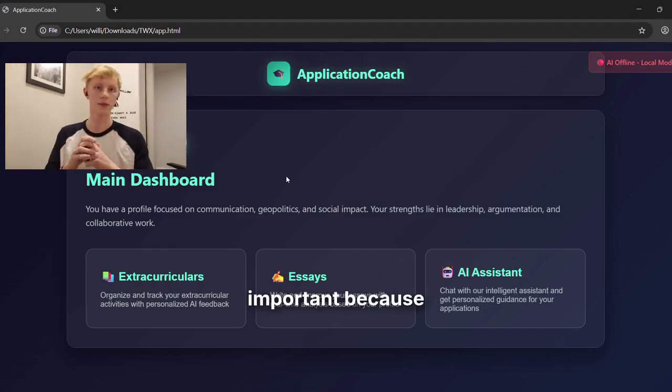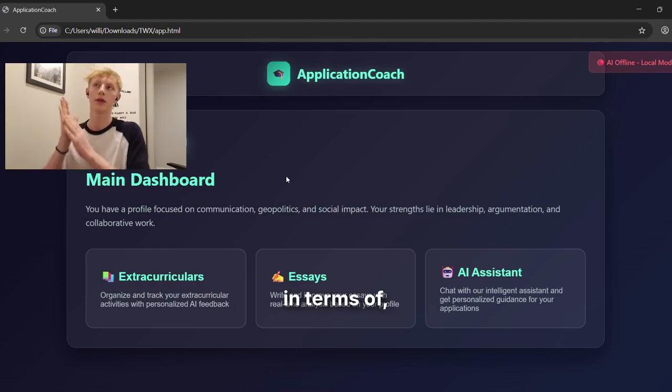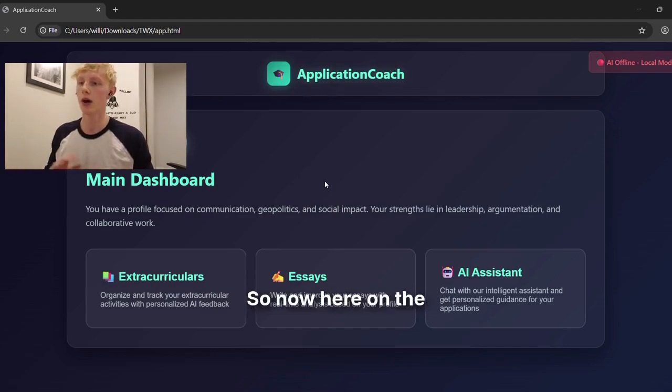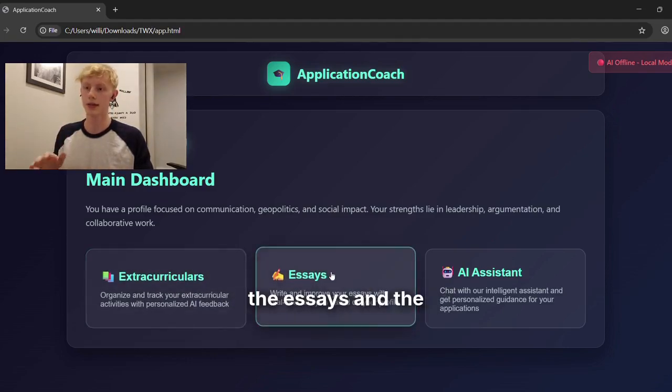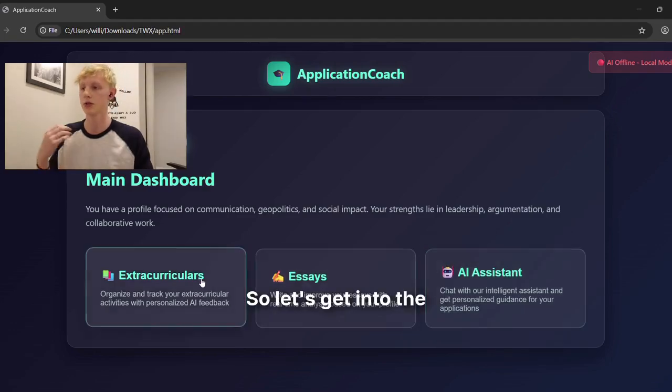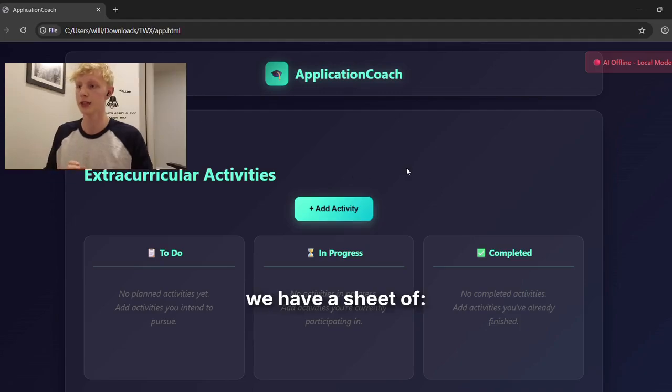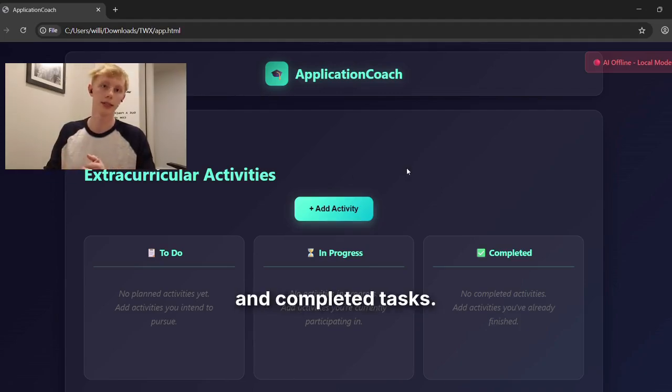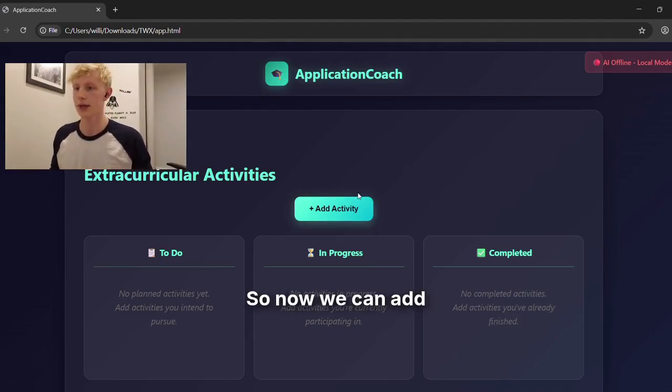This will be very important because when you know the profile of the person, the AI agent is able to give guidance on which extracurricular activities to do, which AP courses to take, and everything else. So now, here on the main dashboard, we can see that we have the extracurricular pages, the essays, and the AI assistant. Let's get into the extracurricular part. Here, as you can see, we have a sheet of to-do, in progress, and completed tasks. Now we can add an activity.